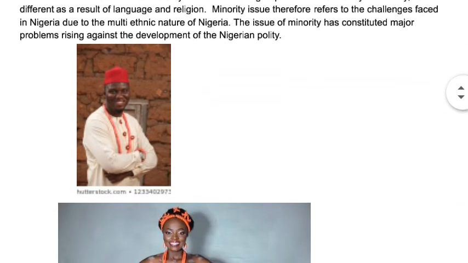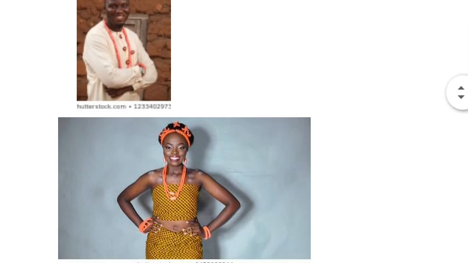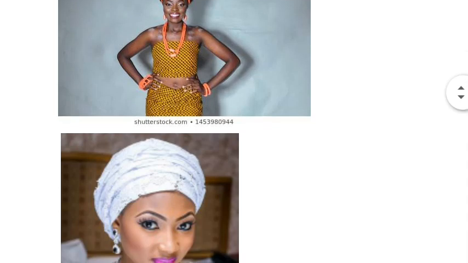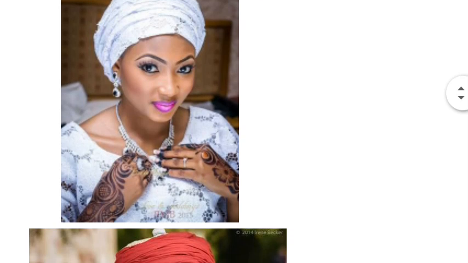As you can see, this is the picture of the man with the red cap. He is an Igbo man. That's how the Igbo man looks in their traditional attire. This lady is the Igbo woman. That's how they look in their traditional attire. Then this lady you see here with some design in her hand is a Hausa woman.